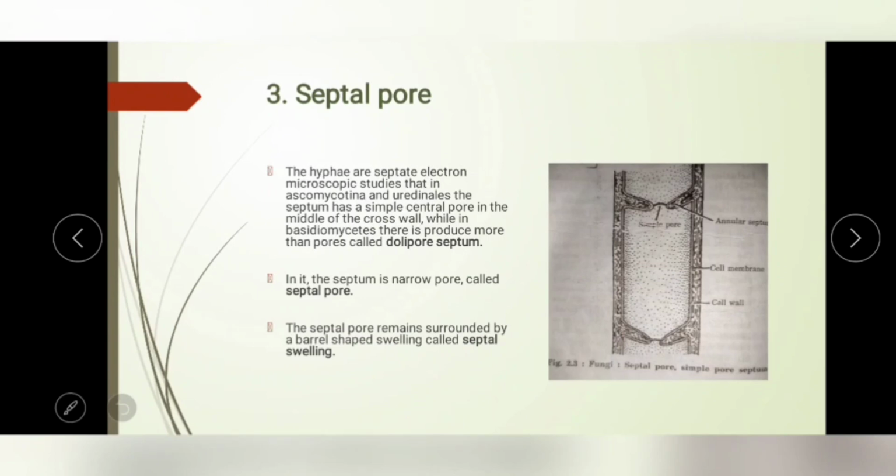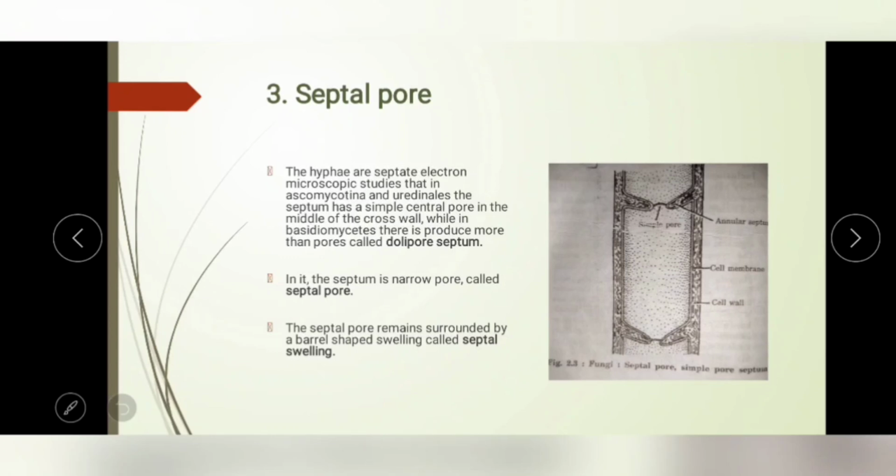Septal pore. Septal pore means that in the hyphae some pore-like structures are present. Electron microscope studies show that in Ascomycotina and Uredinales, the septum has a simple central pore in the middle of the cross wall, while in Basidiomycetes there is more than one pore, called the dolipore septum.